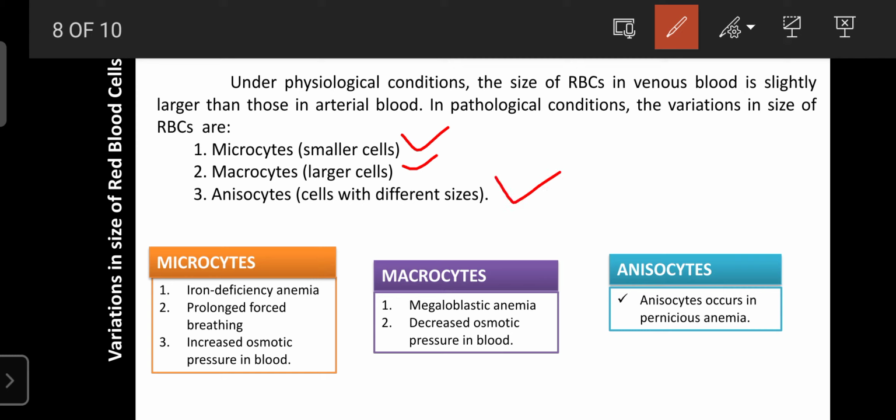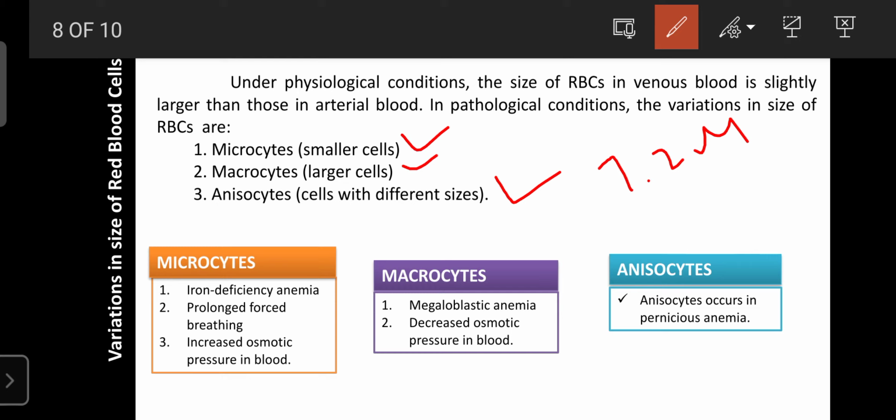Actually, the RBC size is 7.2 micron. If it is less than 7.2 micron, that condition is known as microcytes. If it is greater than 7.2, that condition is known as macrocytes. If different sizes of cells are present in the blood when we go through the microscopic study, so that you can find different sizes of RBC, that condition is known as anisocytes.